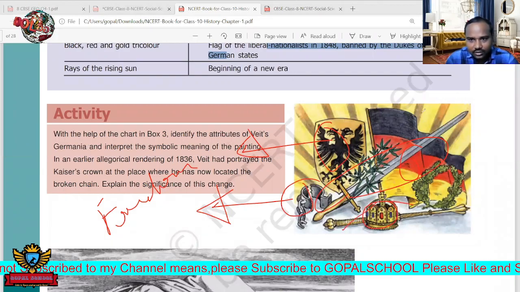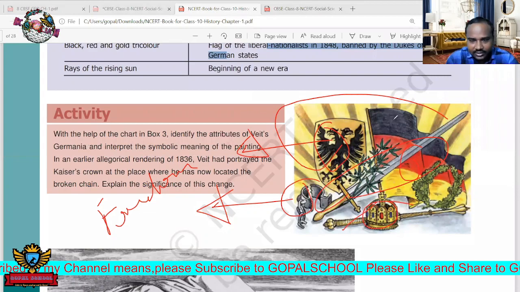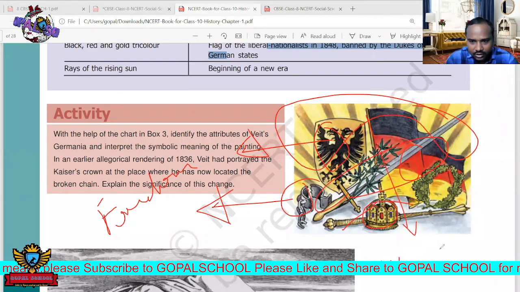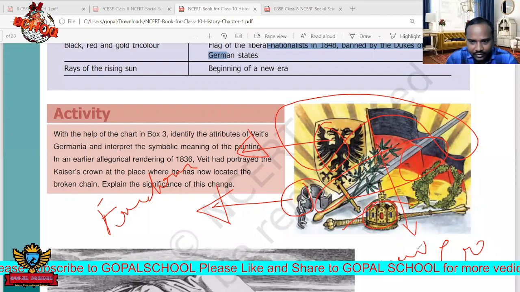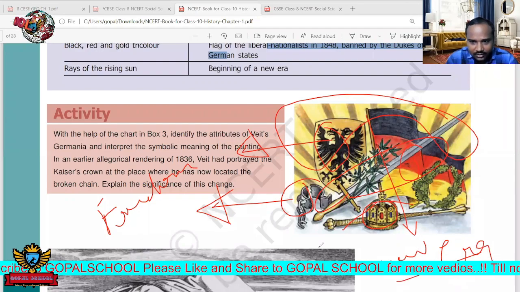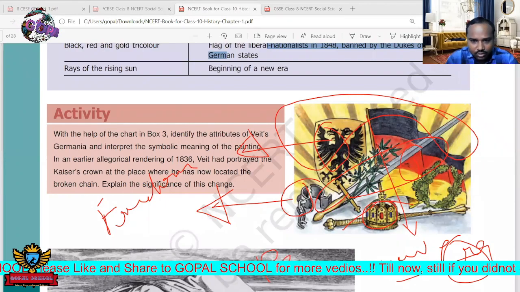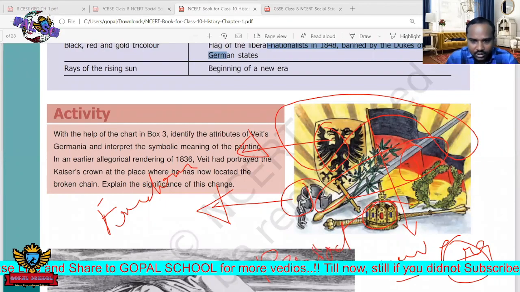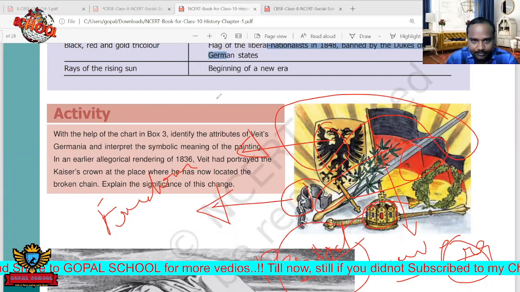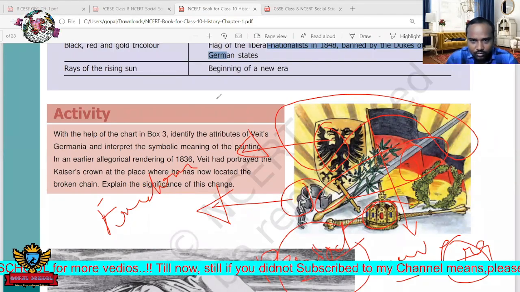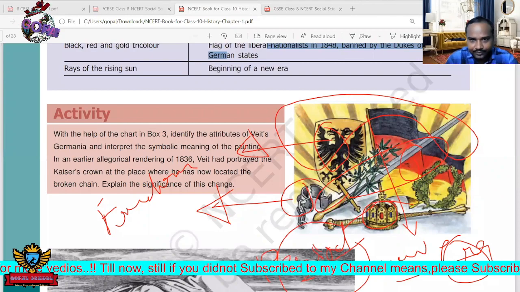So we know this. Next, here we can see this rising sun. Rising sun, what is it? The emerging of a new era. New era means what? Era is nothing but just a period. Period means time. So new period. They are fighting for a new period or new time, so all the monarchies must go. That is the symbol of this.